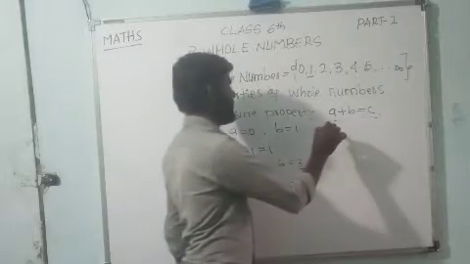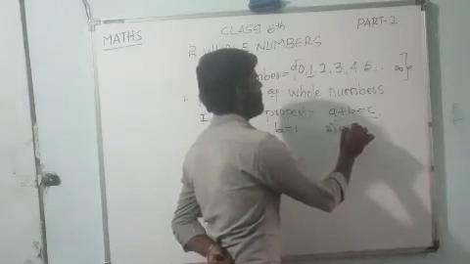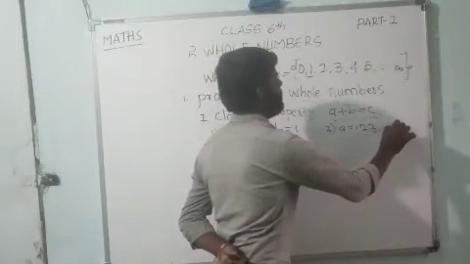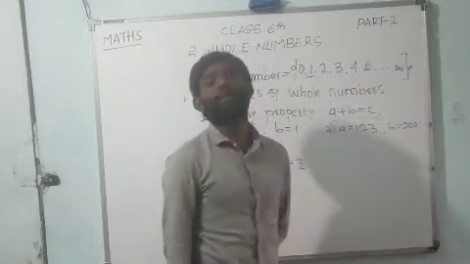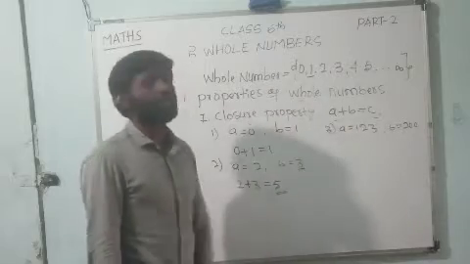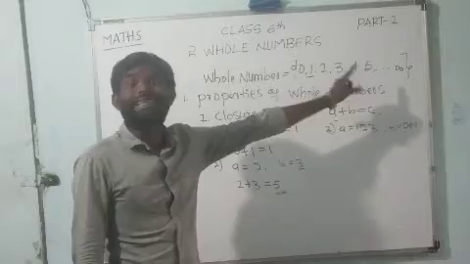Example 3, dear children: suppose a = 123, then b = 200. You may ask, sir, where is it located, since here you have only written 0 to 5. Dear children, I have written infinity there.